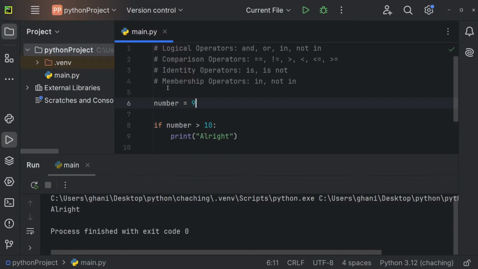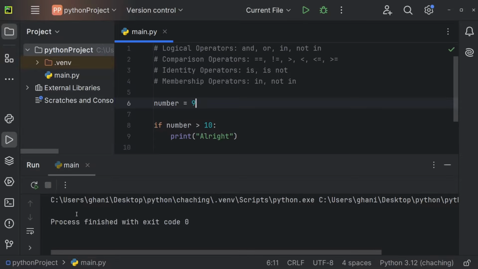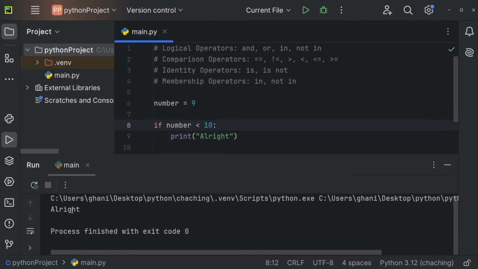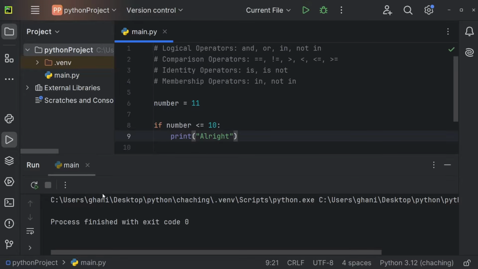If this would be 9 though, then we would not get anything in the console because 9 of course is not greater than 10. We can also use the less than symbol though. And now 9 is less than 10, so we should get all right. And we can also use less than or equal to. So let's test 10 for example. For 10 we're getting all right because this is equal to 10. For 9 we will also get all right because this is less than 10. And for 11 we will not get anything because of course 11 is not less than or equal to 10.